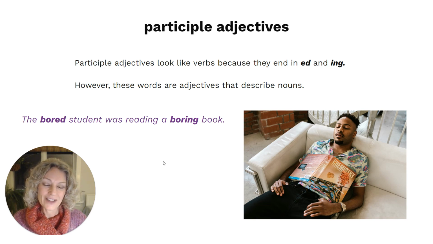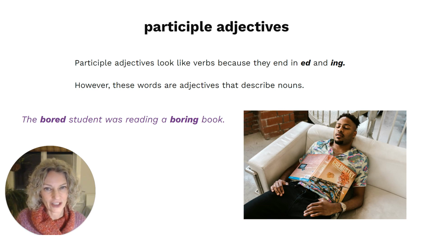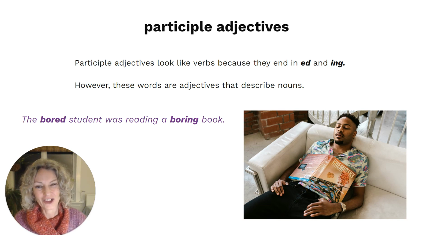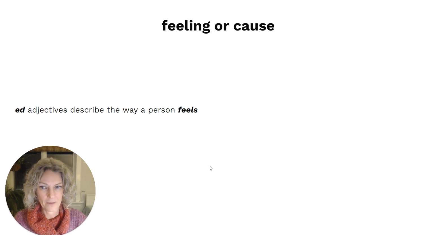But what is not so easy to figure out is which adjective to use. Whether we should use the ed adjective or the ing adjective is the more challenging question. So one way that you can figure it out is you can ask yourself, am I describing the way a person feels, or am I describing the cause of their feeling?